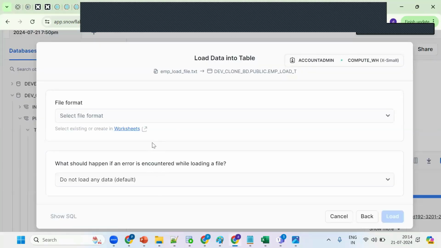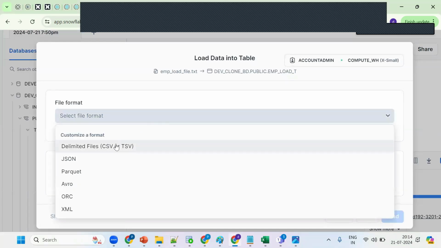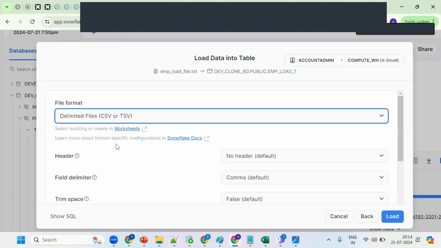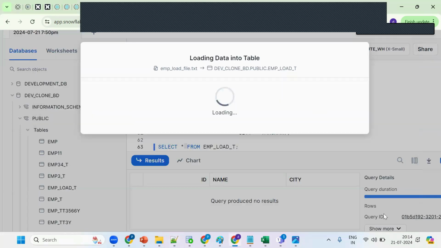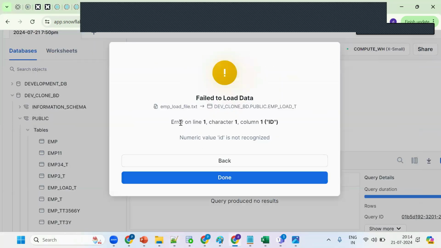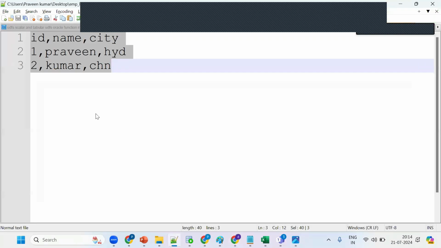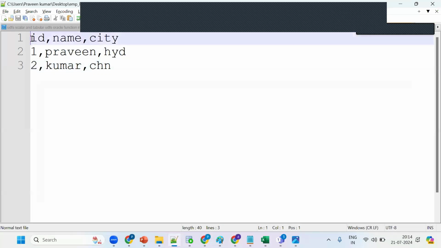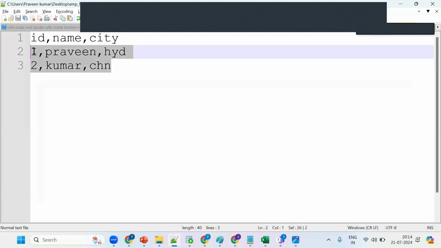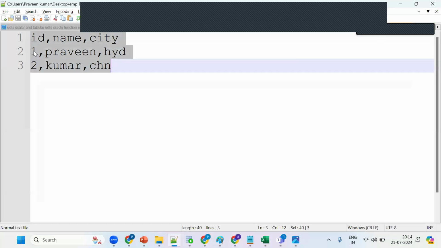Click on this value and select a file format: CSV, comma separated value, or tab separated value. Let me load. Now see what happened. It says error on line number 1, character 1. Numeric value ID is not recognized. How many records are there in my file? Two or three? The first one is the header, which is why it's failing. We have two records, but Snowflake is treating the header as a record too. So we should say it's not data, it's a header.